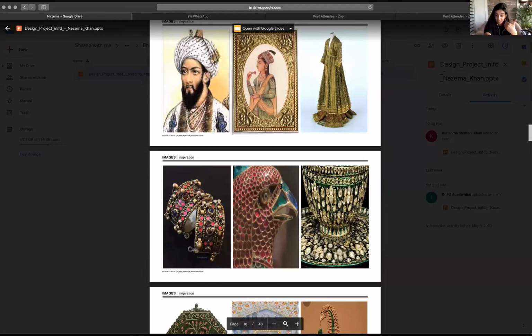But on the other side, you see the center image over here, this painting that you've put. Can you see the painting?